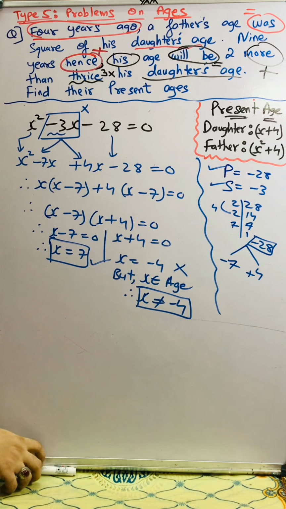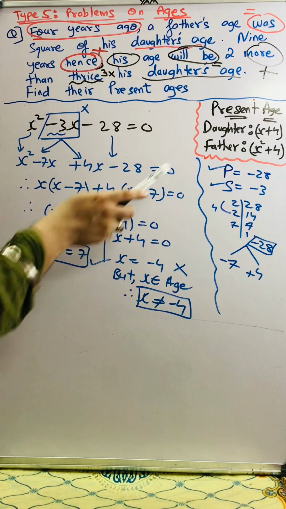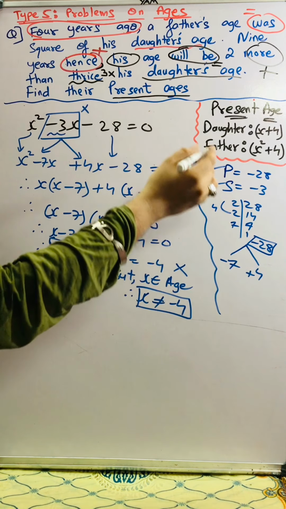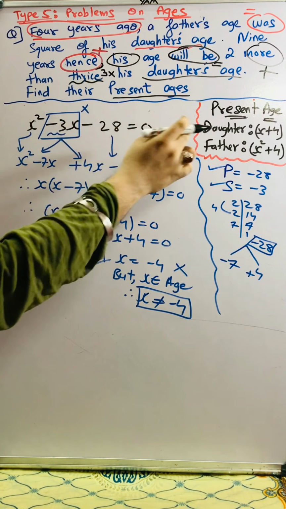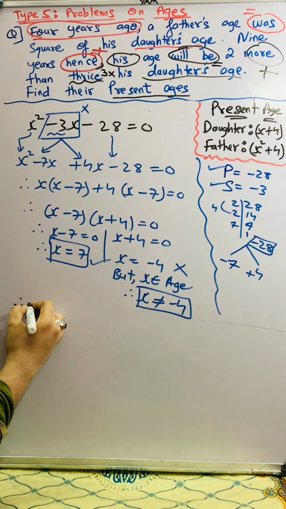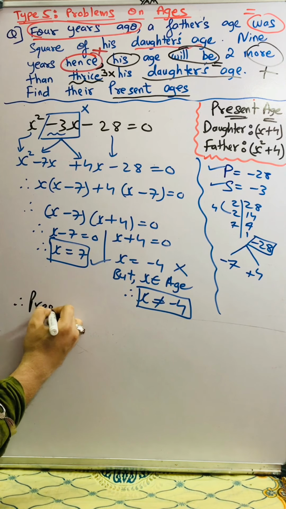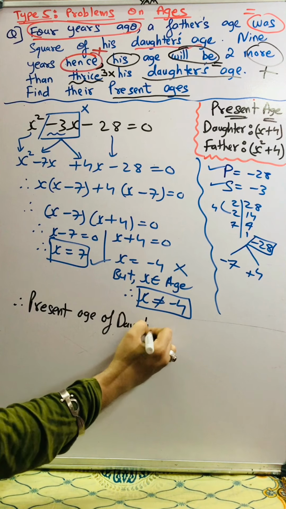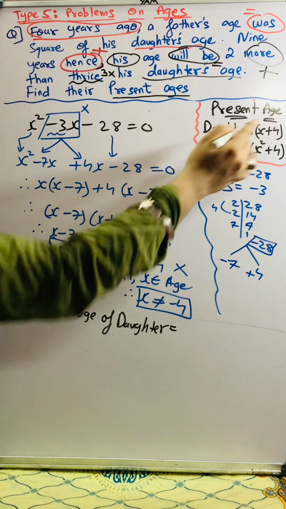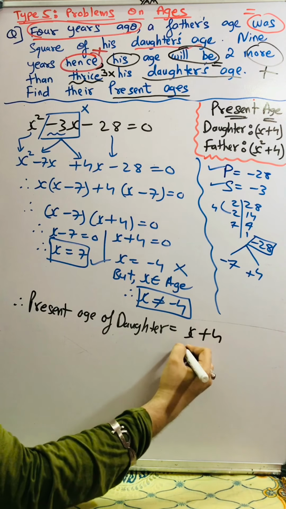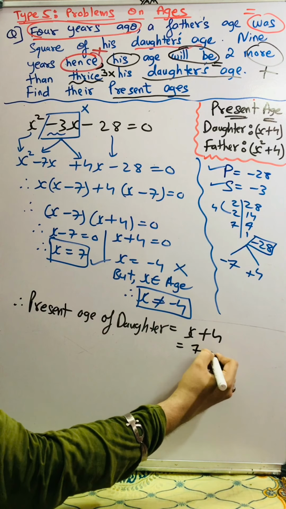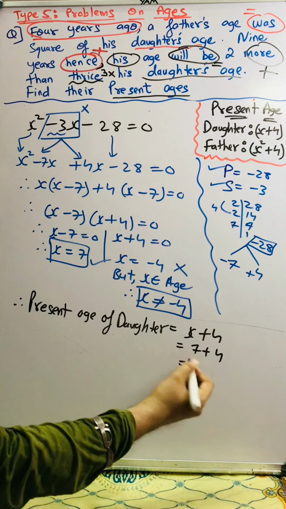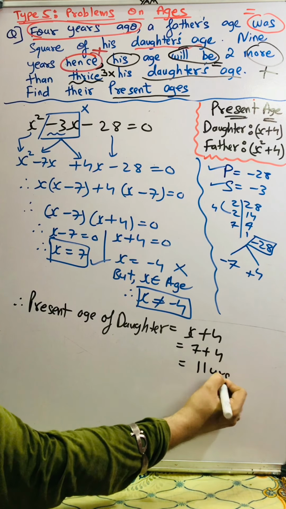Okay, but if you stop up till here, you will get 1 mark less, because what is asked? Here see what's asked. Find their present ages. And from the previous board I have copied here their present ages. Therefore we have to write the full sentence. Present age of daughter is equal to x plus 4. x plus 4 is equal to, value of x is 7. So 7 plus 4 is equal to 11 years.